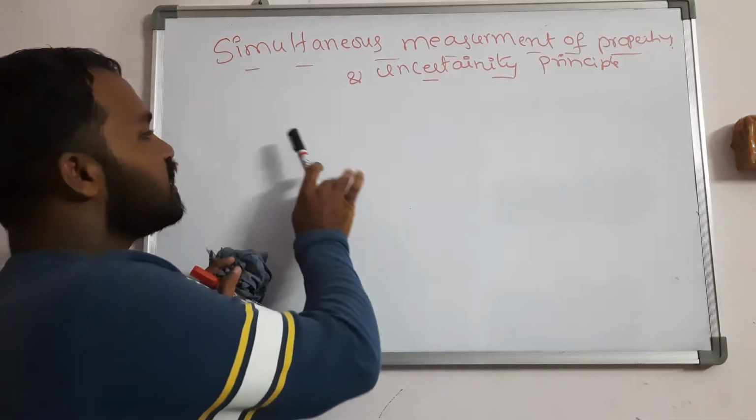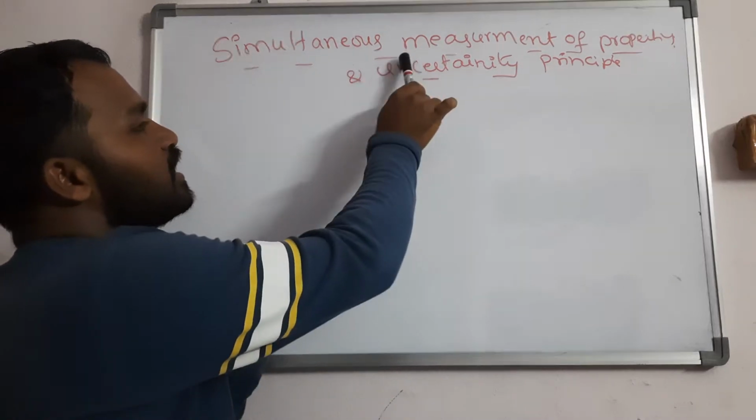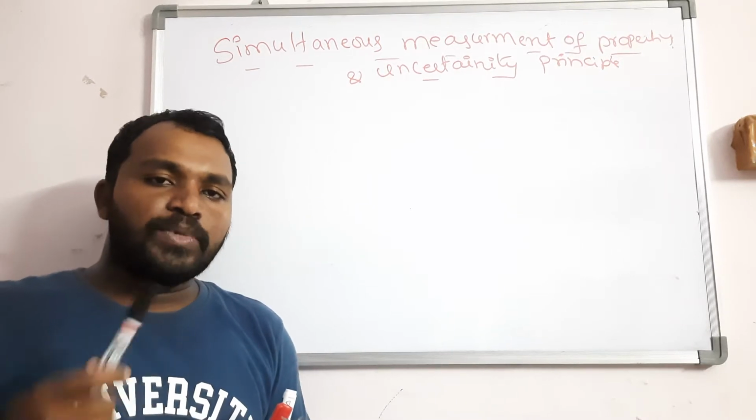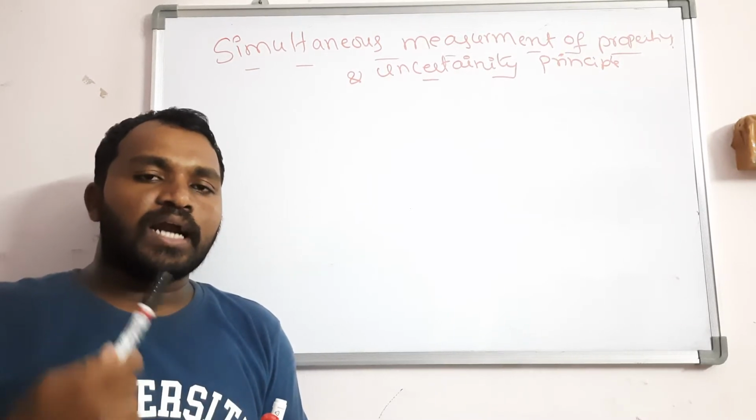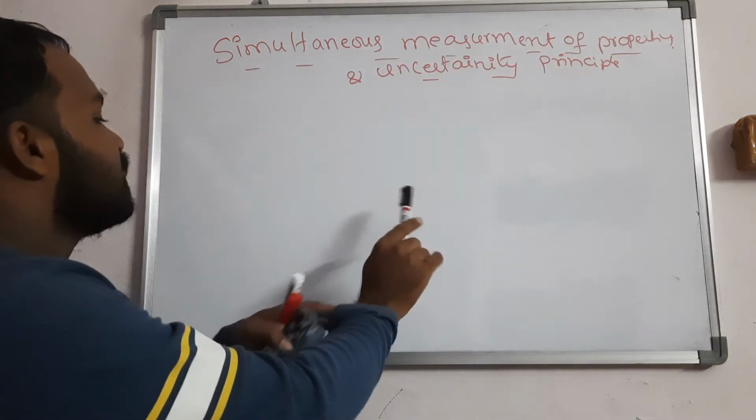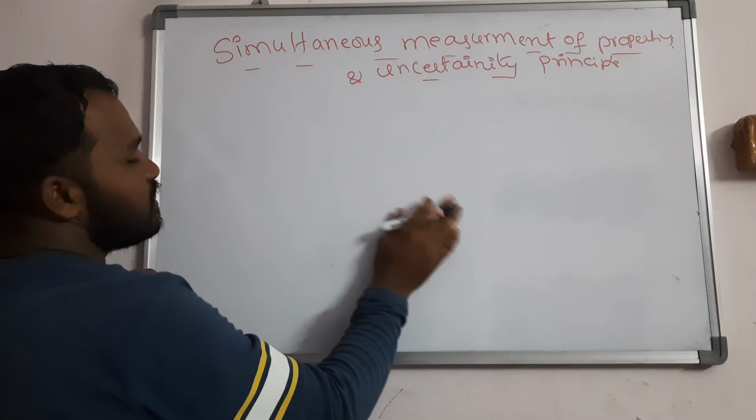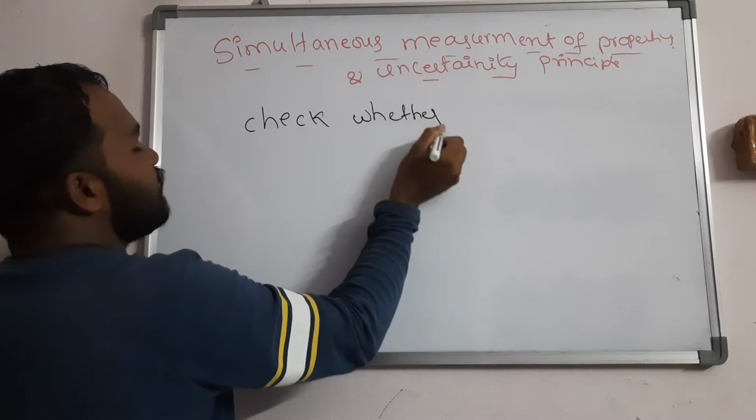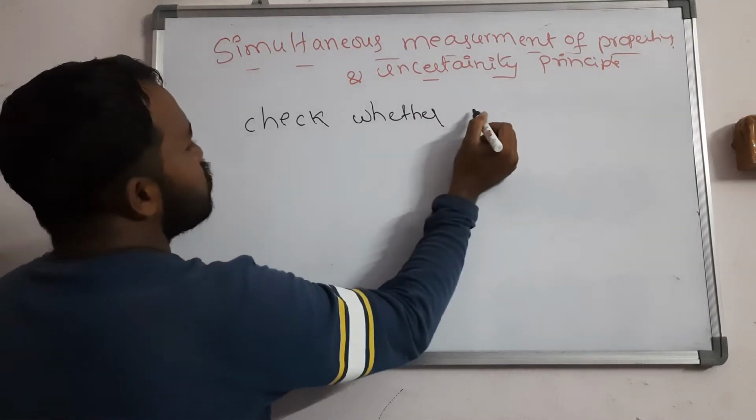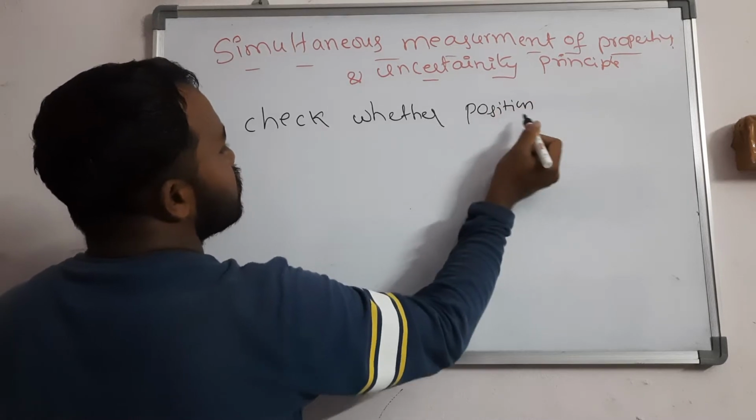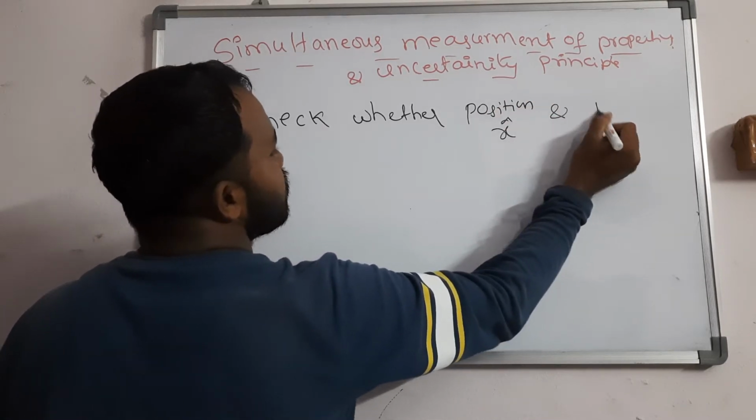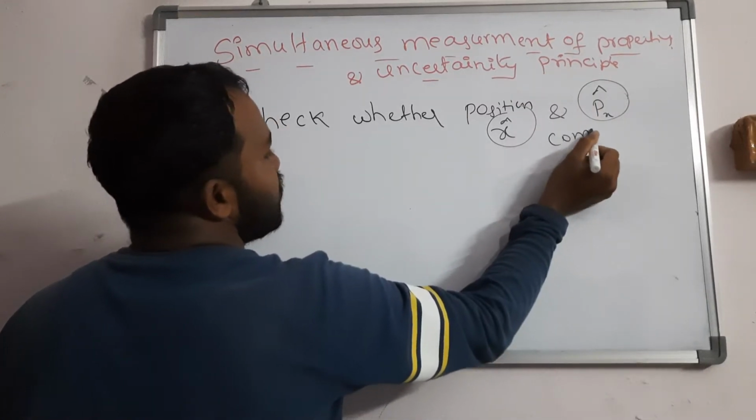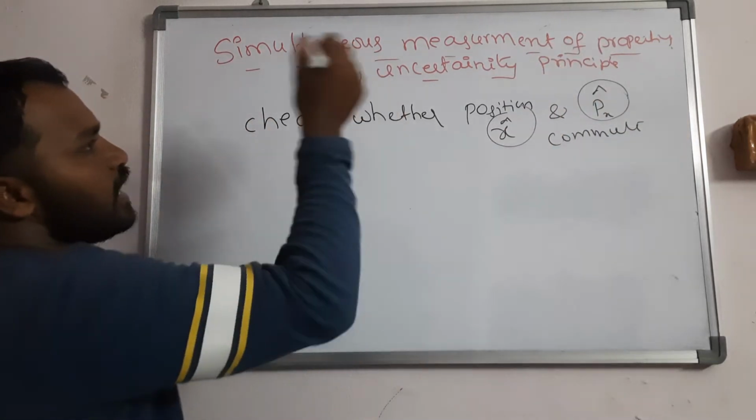So simply the statement is, whether two operators can be measured simultaneously or not, we should check whether they commute or not. If they commute, they are simultaneously measured. If they do not commute, they are not simultaneously measured. So first I am going to check whether position and momentum commute. Position is x cap and momentum is px cap. If they commute, then they are simultaneously measured.